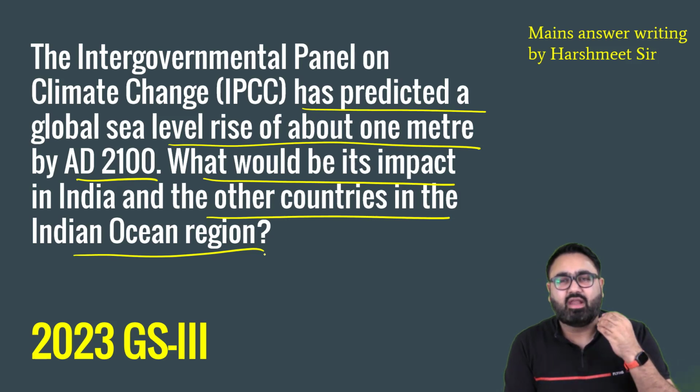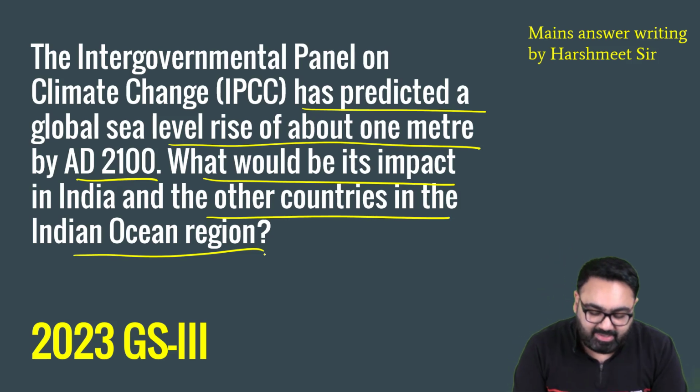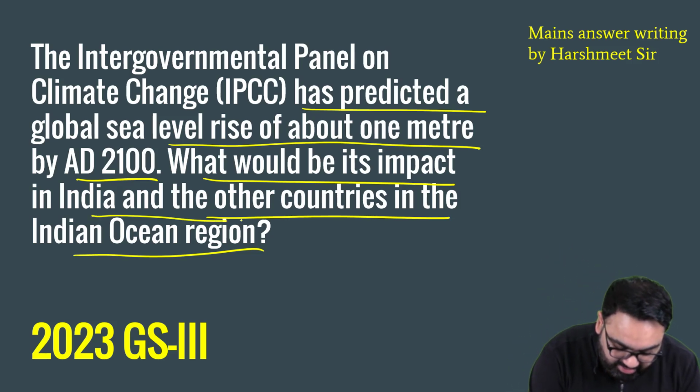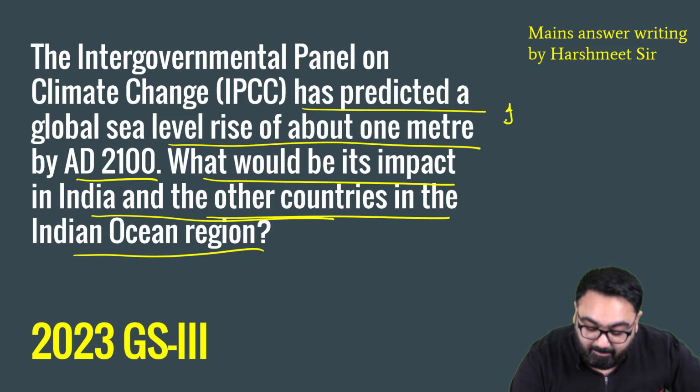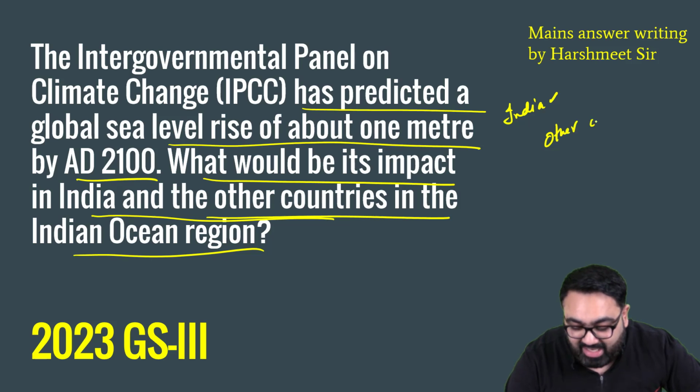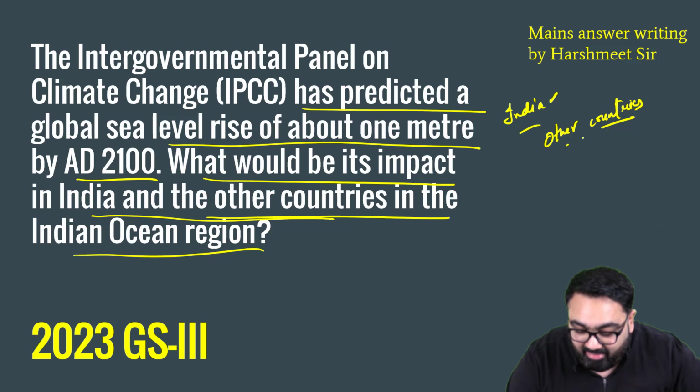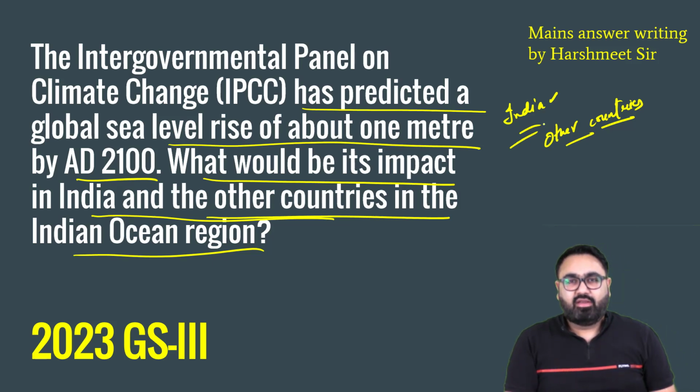And now there is something interesting here. The question is its impact on India and other countries. Some people will think that, okay, I will write impact on India separately and then on other countries I'll write it separately. But that is not really correct, because when sea level rises, it will have the same impact on India and other countries.